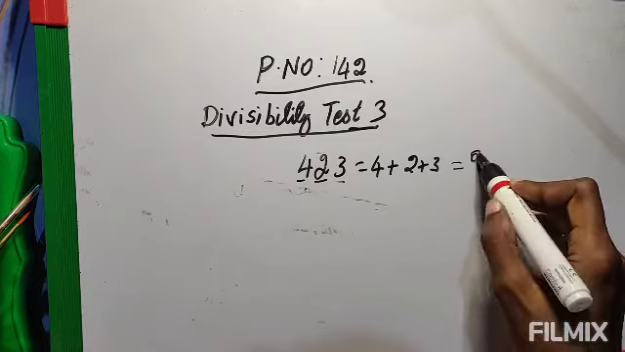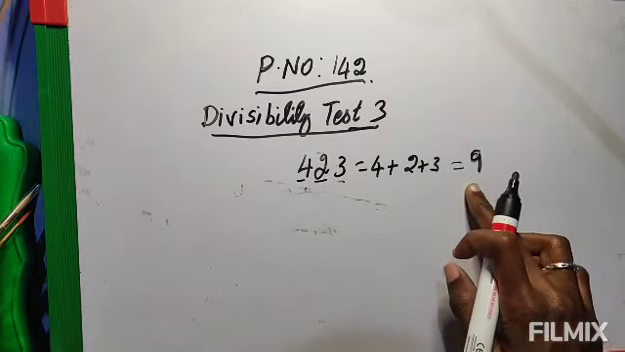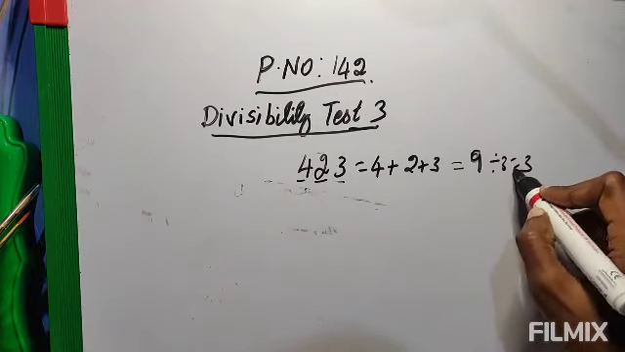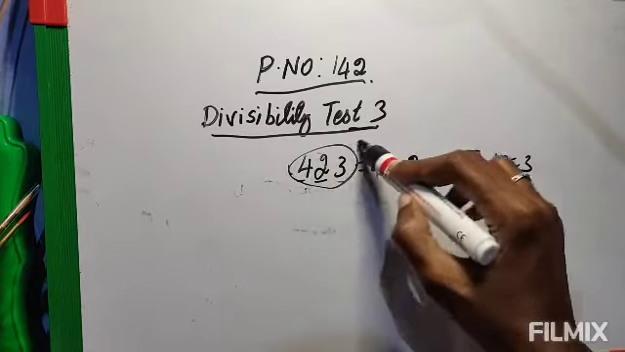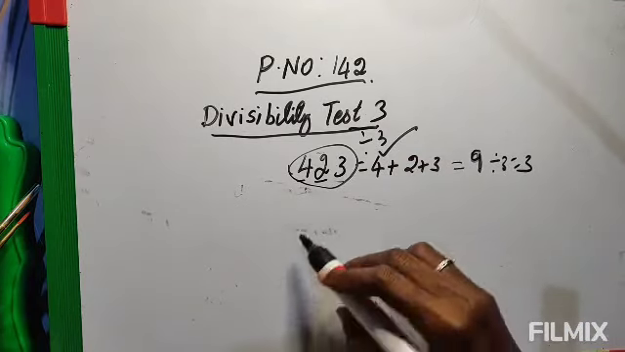Now, is 9 divisible by 3? Does 9 come in the 3 table? Yes, 9 comes in the 3 table. If we divide 9 by 3, we get 3. Since it is divisible by 3, this number is divisible by 3. So you can divide this number by 3. I will give another example.